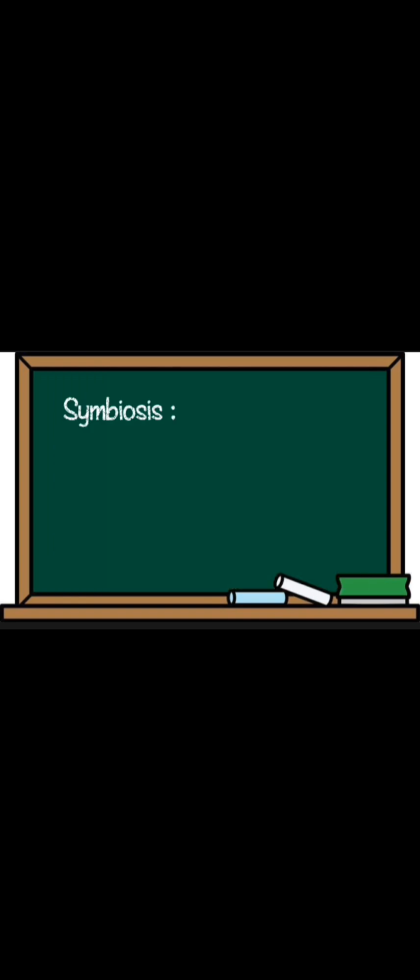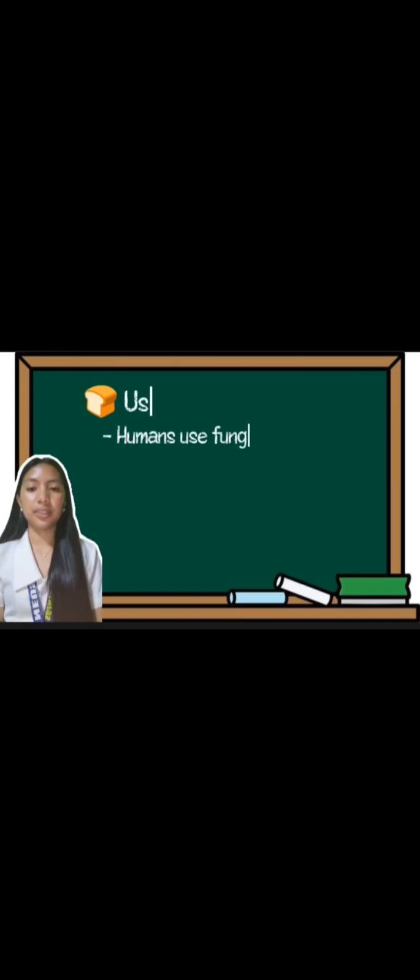Third, symbiosis. Some fungi form a mutual relationship with plants called mycorrhizae. In this relationship, fungi help plants absorb water and nutrients from the soil, while the plants give the fungi food, like sugars, in return.